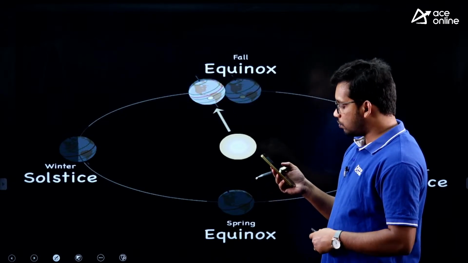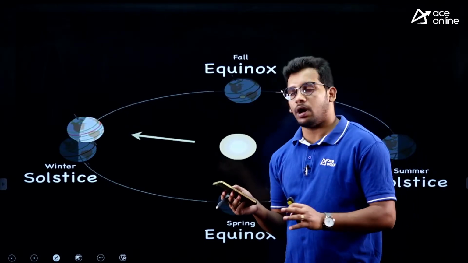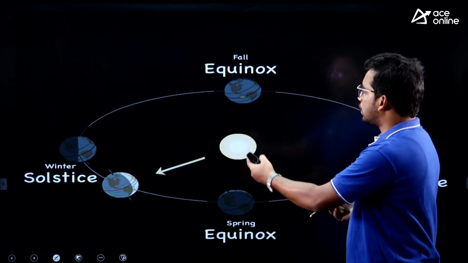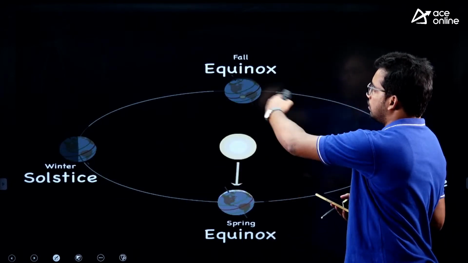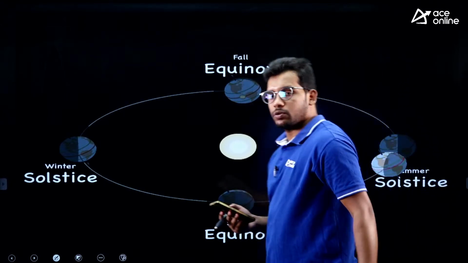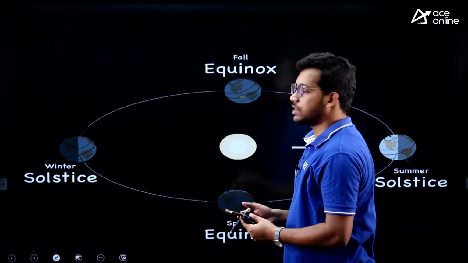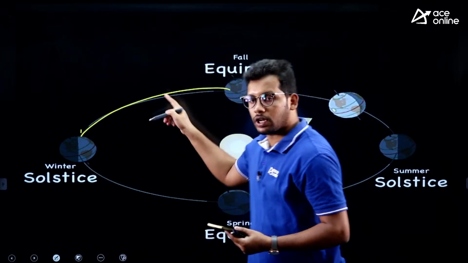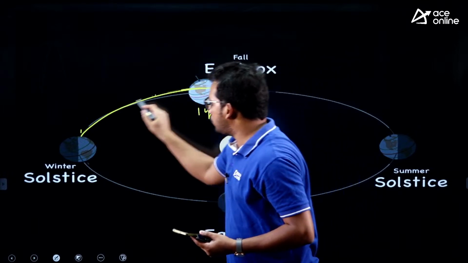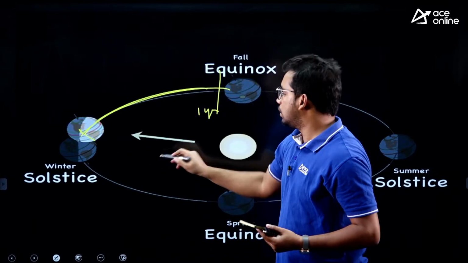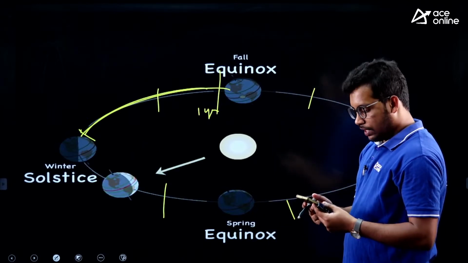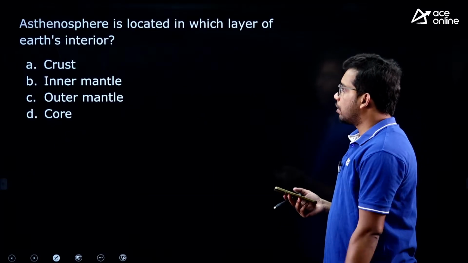Yes, Lasya as well as Keshav were able to answer it because we have discussed it. So you can see here as well how the earth is revolving around the sun. We have the equinox, then the summer solstice, and so on. Every 3 months it will take, because the total revolution time for earth is 1 year, that is 365 days. So for every 3 months it will complete 1 quarter. This is 3 months, this is 3 months, this is 3 months, this is 3 months. Great, very good Lasya, you were able to understand.